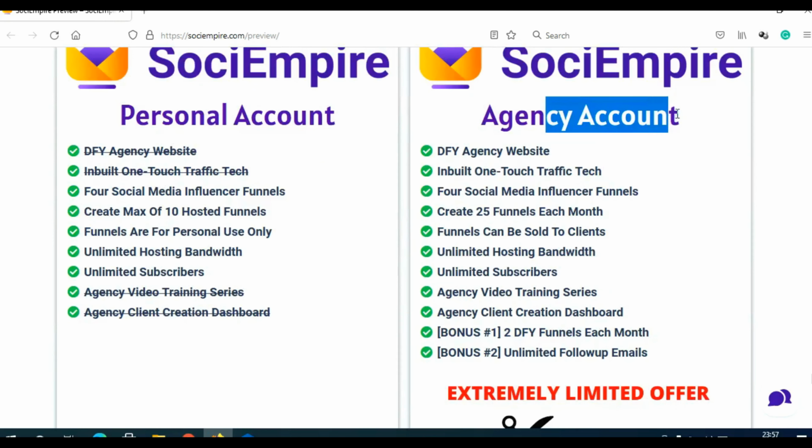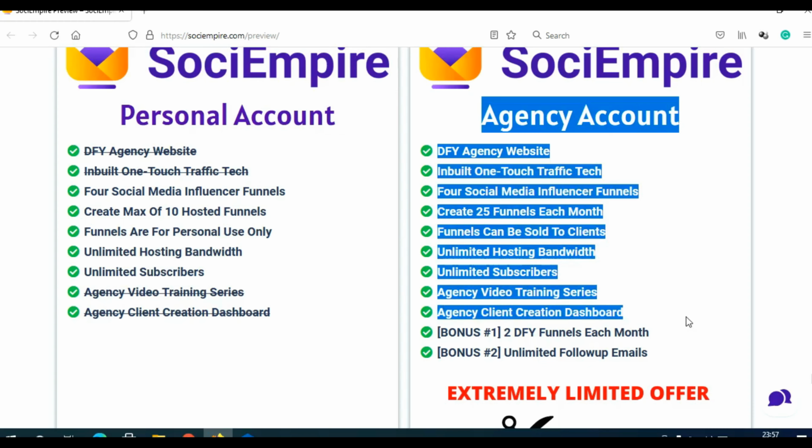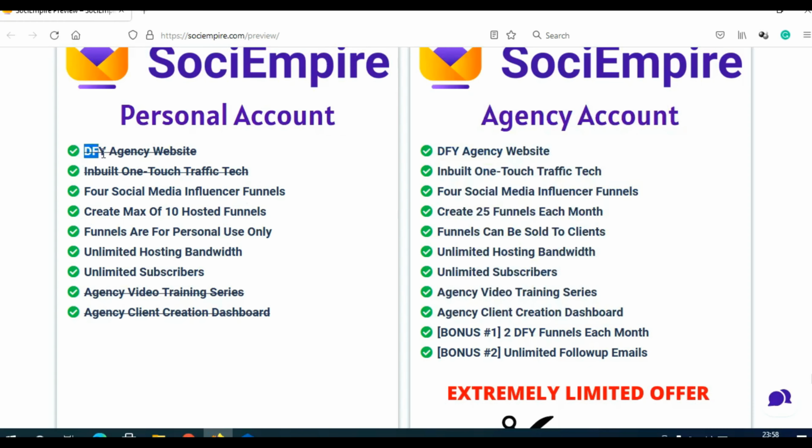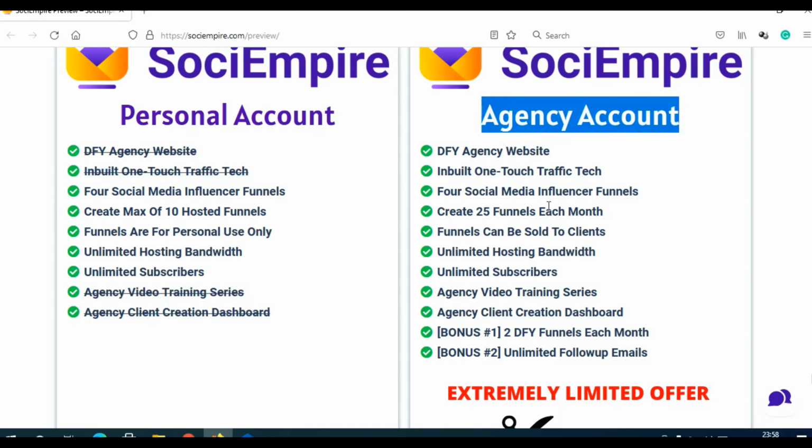I have the agency plan, and in a minute I will log into my dashboard so you can see how this looks. The personal account doesn't have these options, and in reality you don't really need them. You can use the agency account as a personal account as well, and that is exactly my plan.